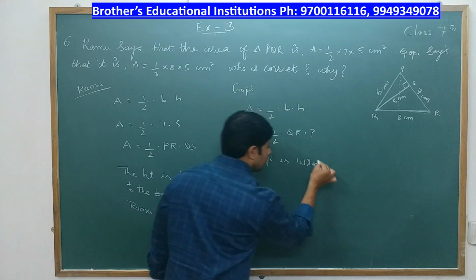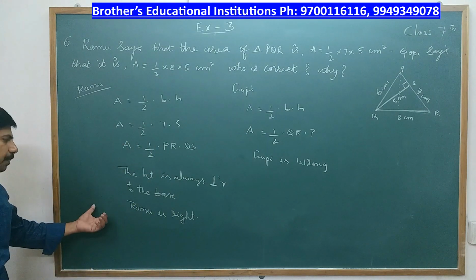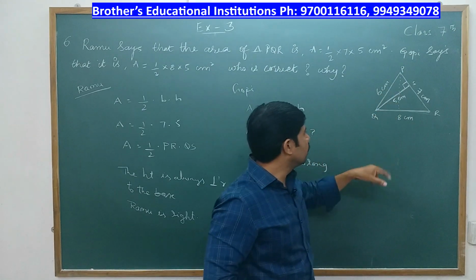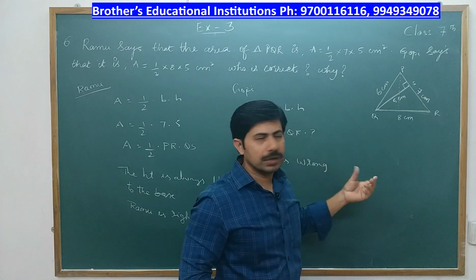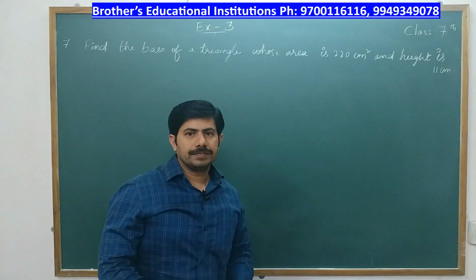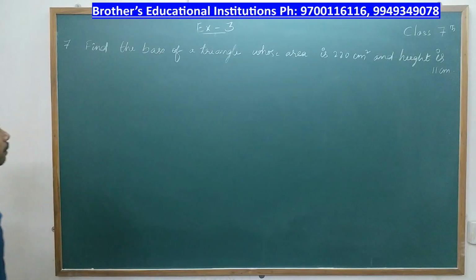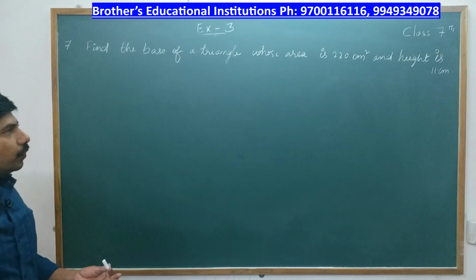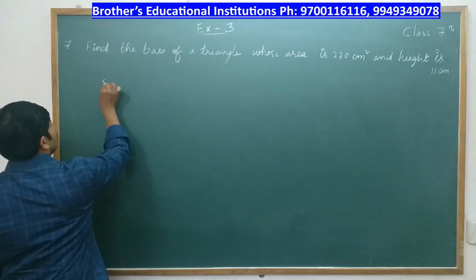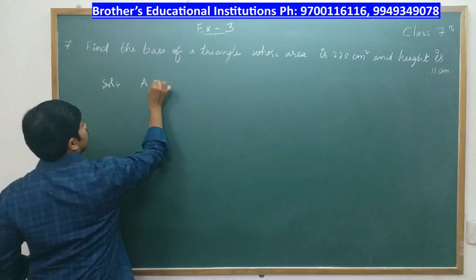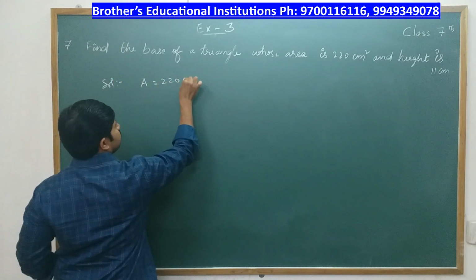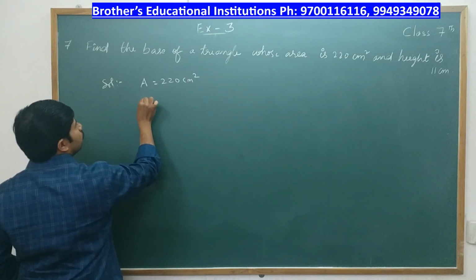What is the reason? The reason we already wrote. The height is always perpendicular to the base, but here the height is not given, and we can't take QS for the base QR. So that is the reason Gopi is wrong and Ramu is right. Next problem. Find the base of a triangle whose area is 220 and height is 11 centimeters. Okay, so now first we'll write what is given. Solution: area they gave us 220 centimeters square. We need to find the base.